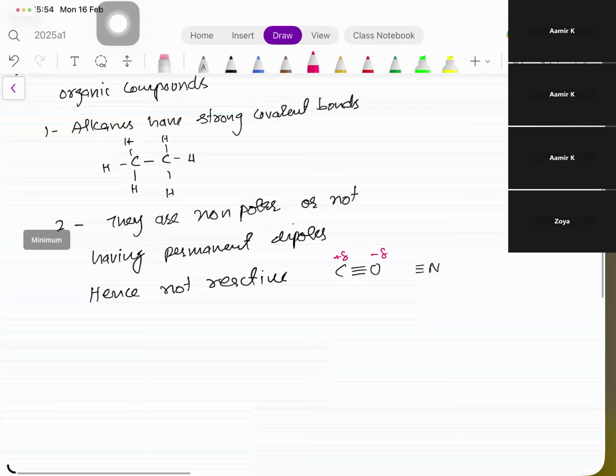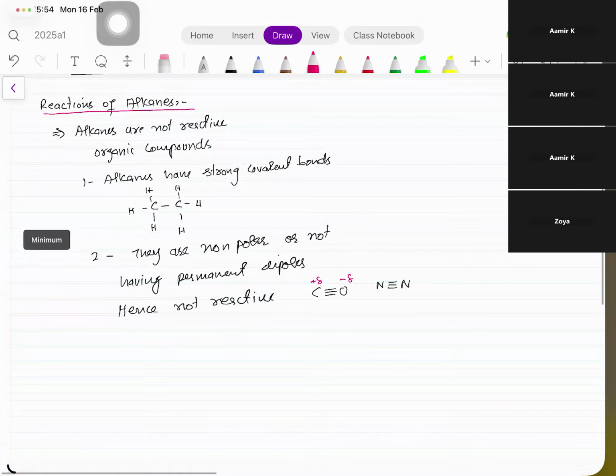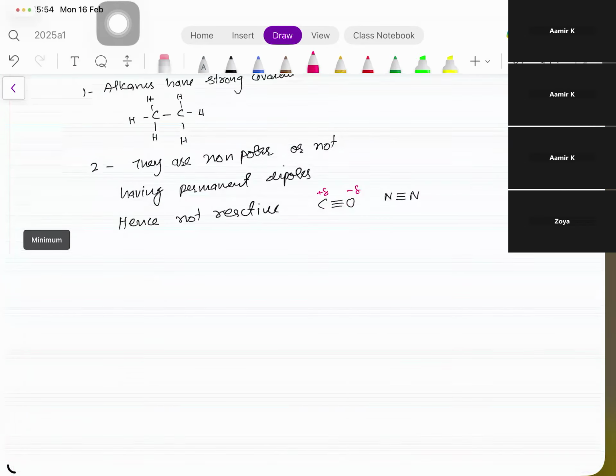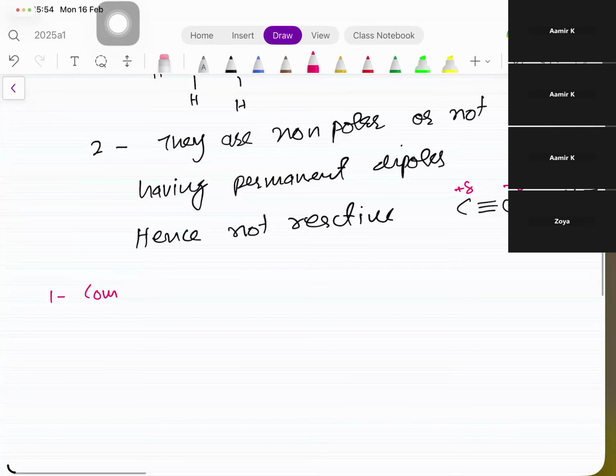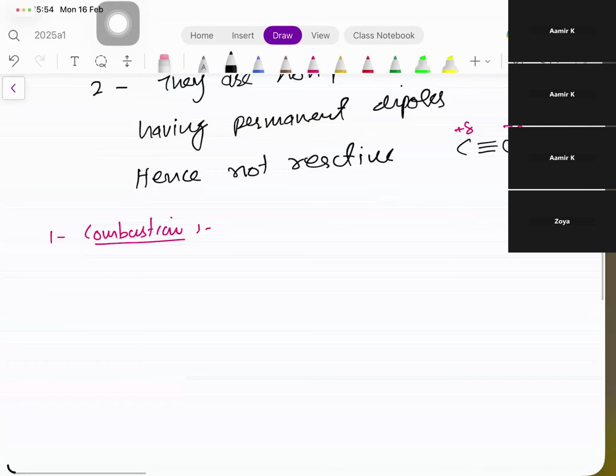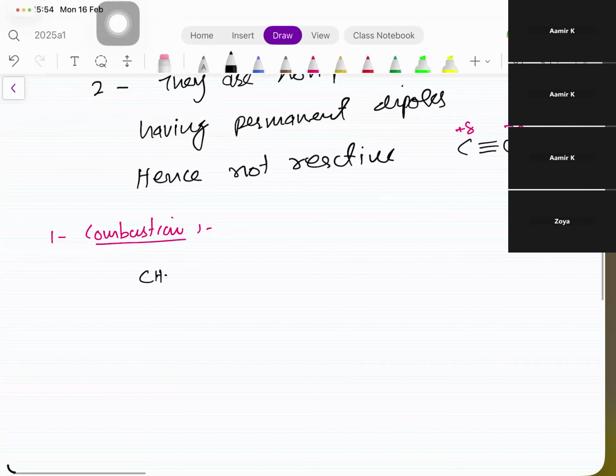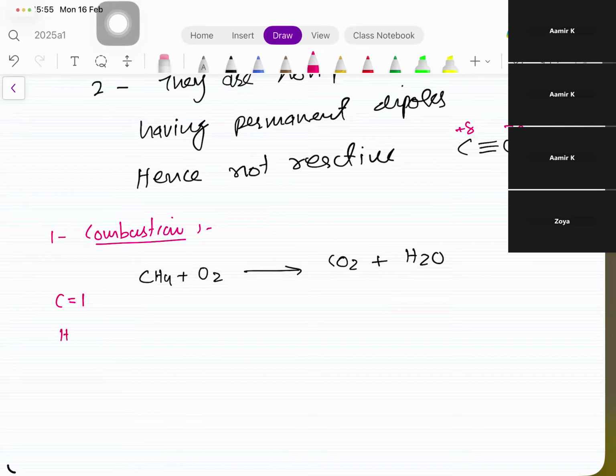अब still, although they are not reactive organic compounds, but still they undergo some reactions, right? For example, number one, ये O level में भी किया था, that is known as combustion. Number one is combustion. When alkane is burned, there are two types of combustion. When alkane is burned in excess of oxygen, बच्चों क्या बनाते हैं? Carbon dioxide and water, because this is a complete combustion. Balancing के लिए we always use carbon number one, hydrogen number two, and oxygen number three. This is the sequence. Okay.